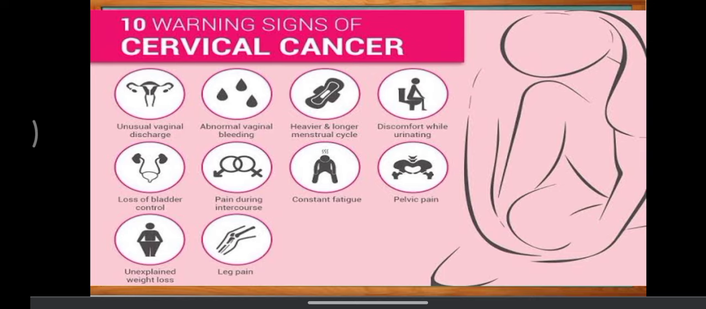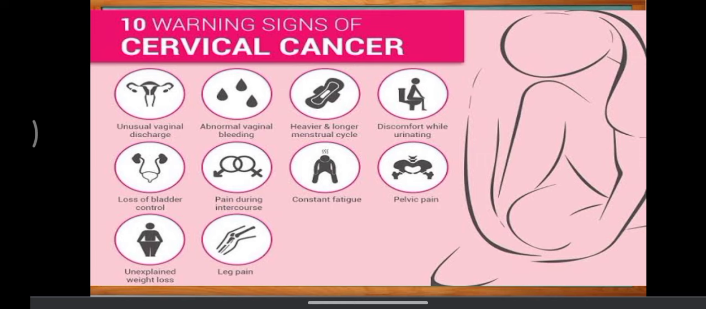So unusual vaginal discharge, abnormal vaginal bleeding, heavier and longer menstruation cycle, discomfort in urination, loss of bladder control, pain during intercourse, constant fatigue, then pelvic pain, then unexplained weight loss and leg pain. So these are the warning signs of cervical cancer, whereas the woman can go for the checkup, right? Then we'll see the symptoms.